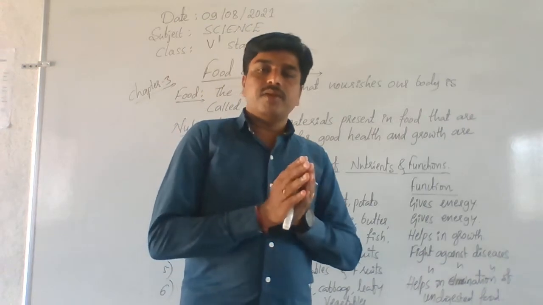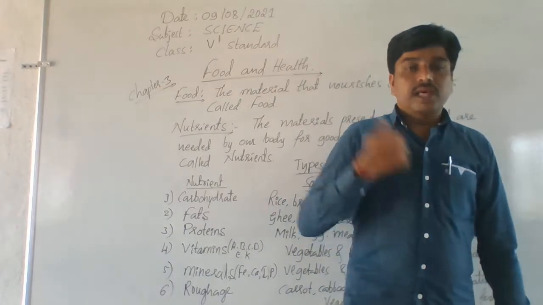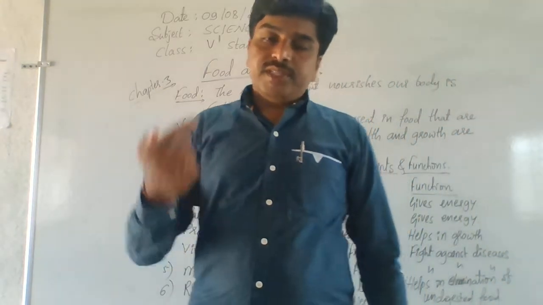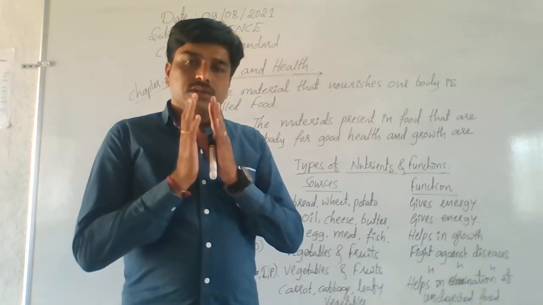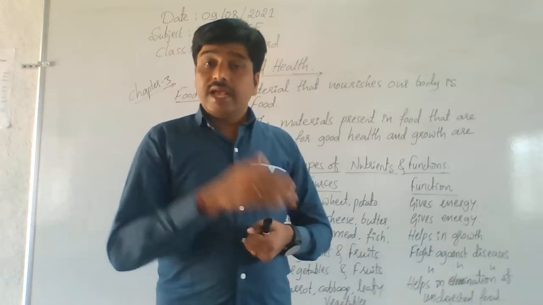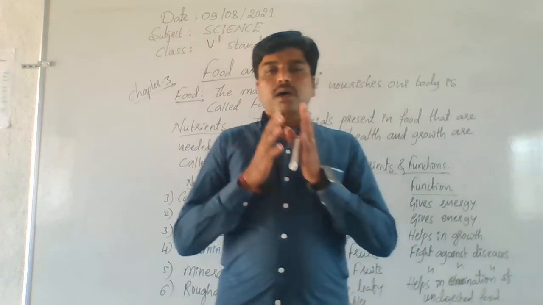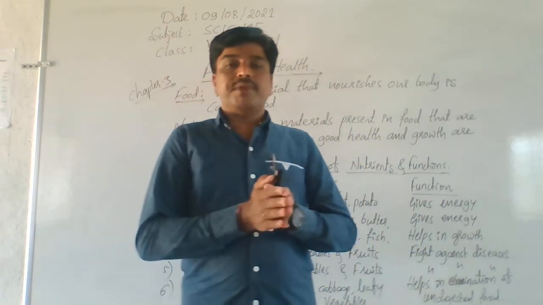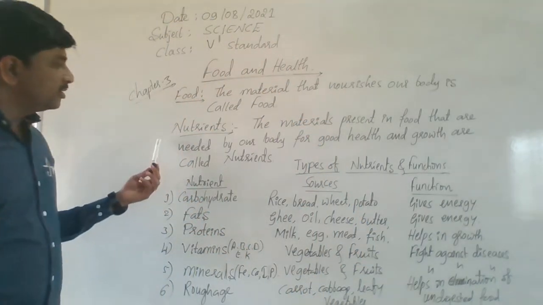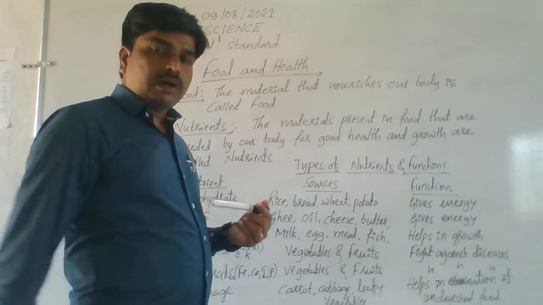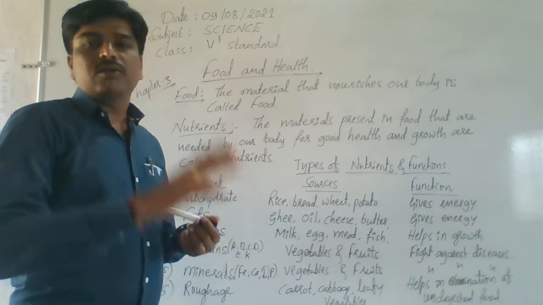Understand? Very important, very easy. The material that nourishes our body. Nourishes means nourishment, nutrition. The material which gives us nutrition, that we call food. Understand? So the food must contain nutrients, essential nutrients. So the essential materials that must be present in food are simply called nutrients. See, nutrients are also called components. Either you can say nutrients or components. They call them nutrients of food, and also components of food.